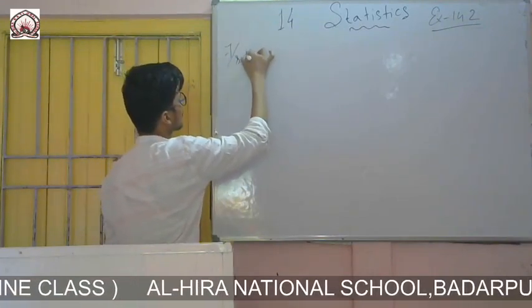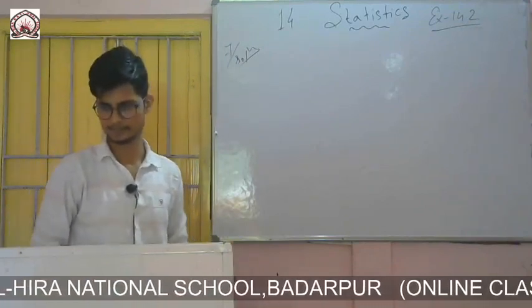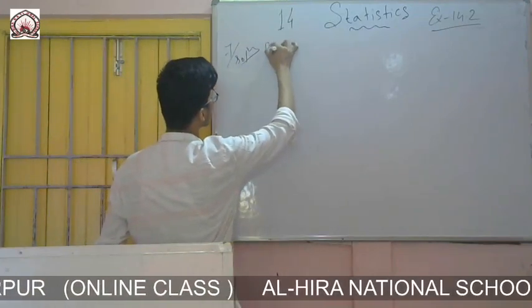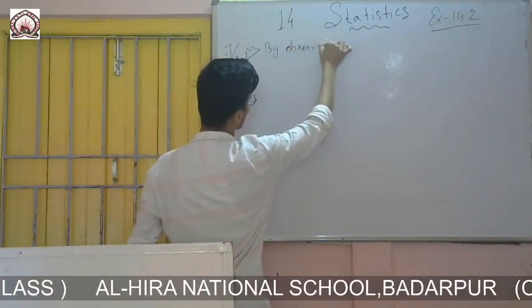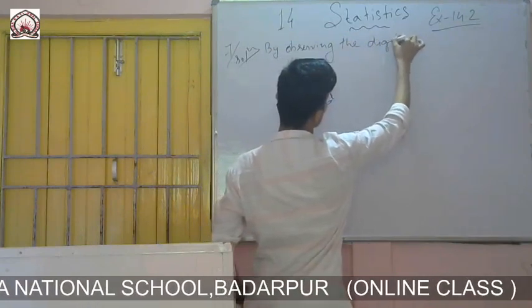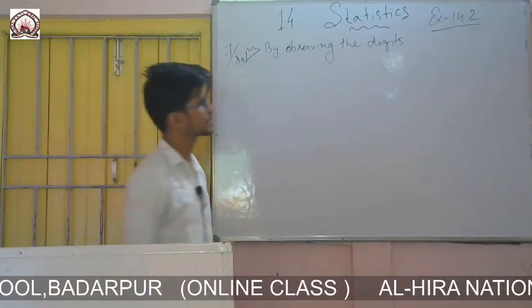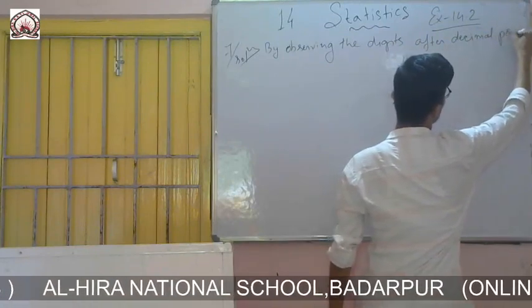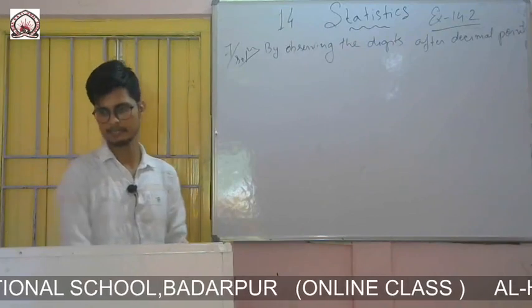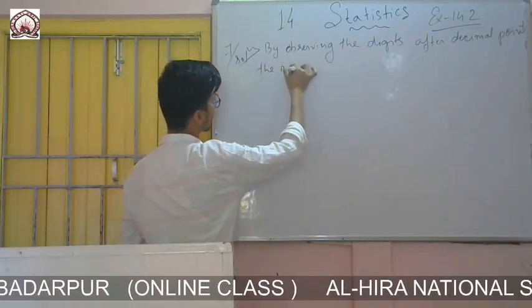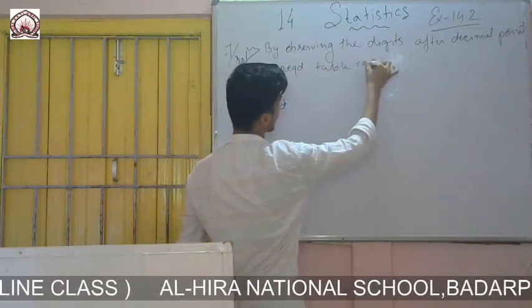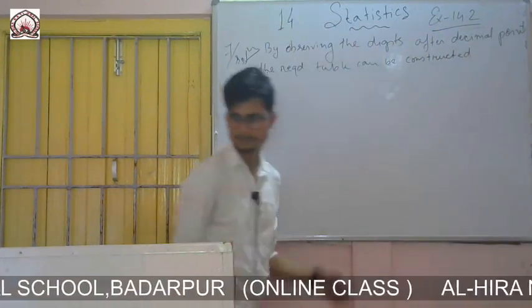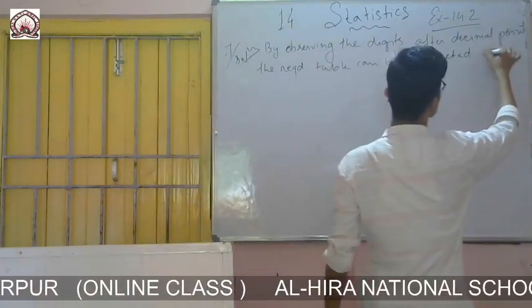Question number 7, solution. So you write, by observing the digits after the decimal point, the required table can be constructed as follows.